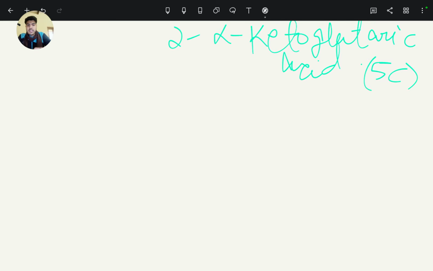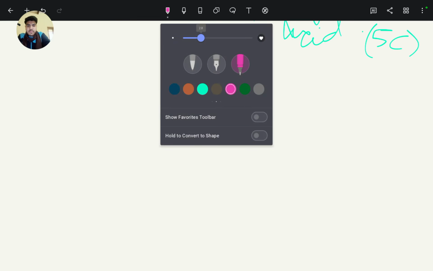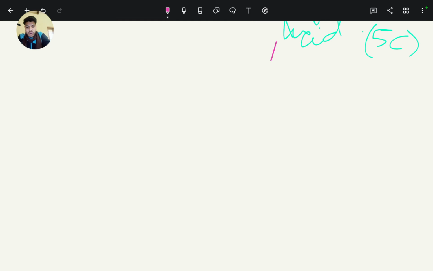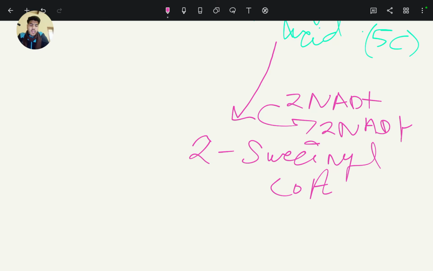Then at the other step, the alpha ketoglutaric acid is now oxidized to two molecules of succinyl coenzyme A, and here also two molecules of NAD plus are reduced to two molecules of NADH, and from alpha ketoglutaric acid there is removal of two molecules of CO2.